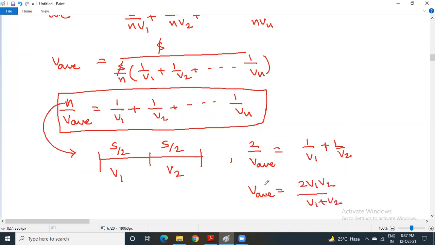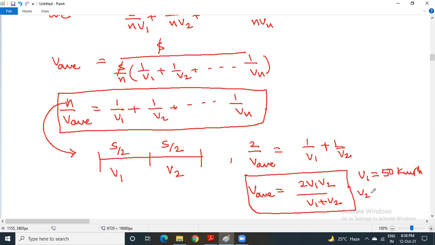After you take the LCM, if you are interested, you can substitute some values for V1. Let us say V1 is given as 50 kilometer per hour and V2 is given as 60 kilometer per hour. So based on this, you'll get the answer for V average. If you substitute 50 for V1 and 60 for V2, you will get the answer accordingly.